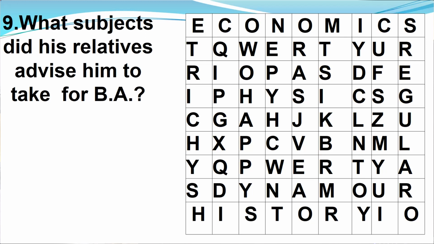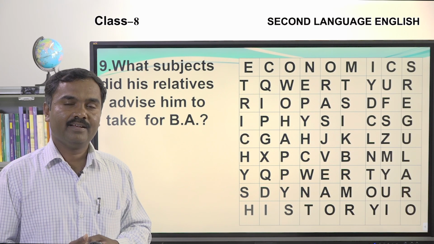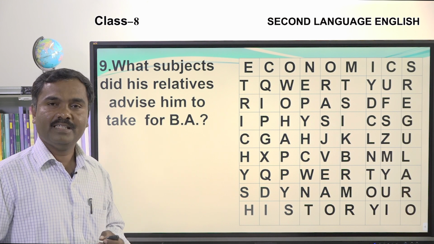Let's move on to the next question. What subject did his relatives advise him to take for BA? Raman's relatives advised him to take 2 subjects for his BA.